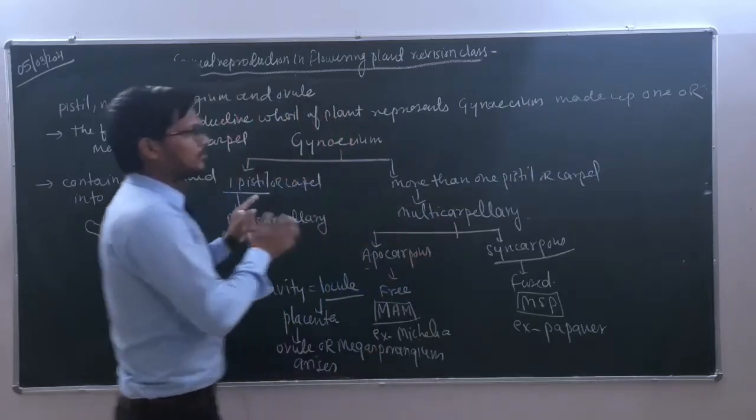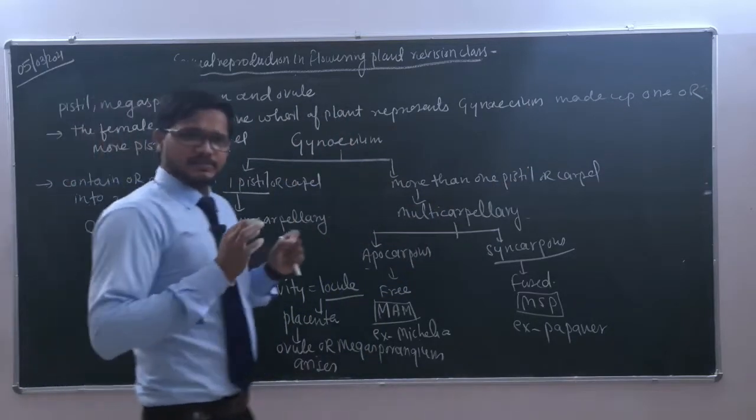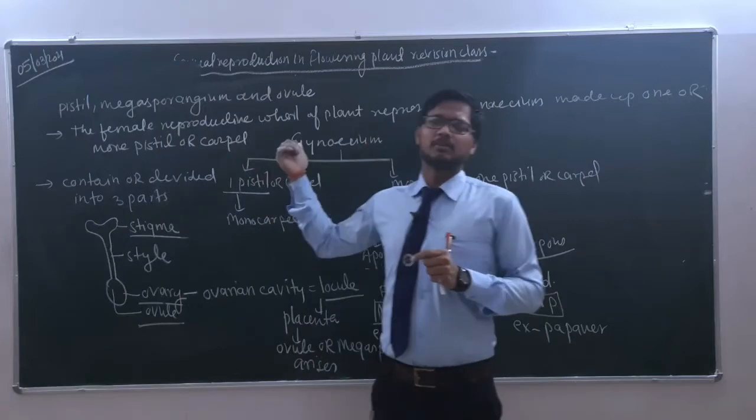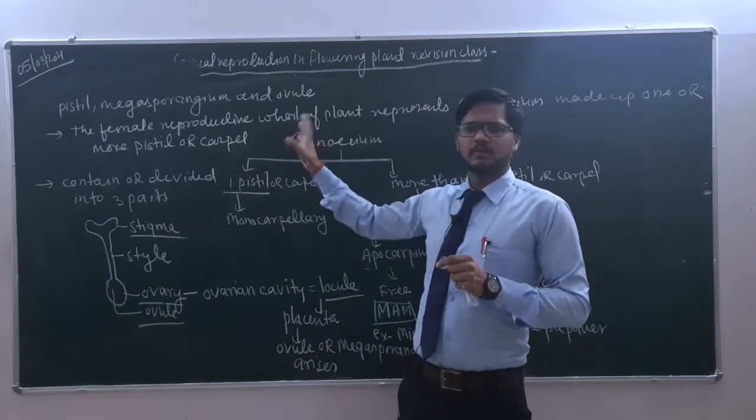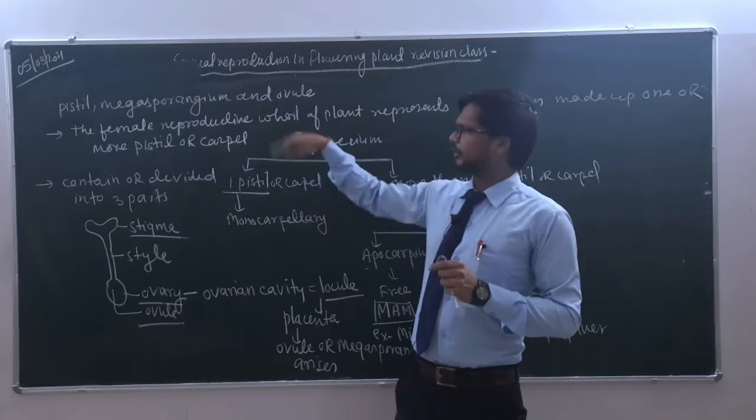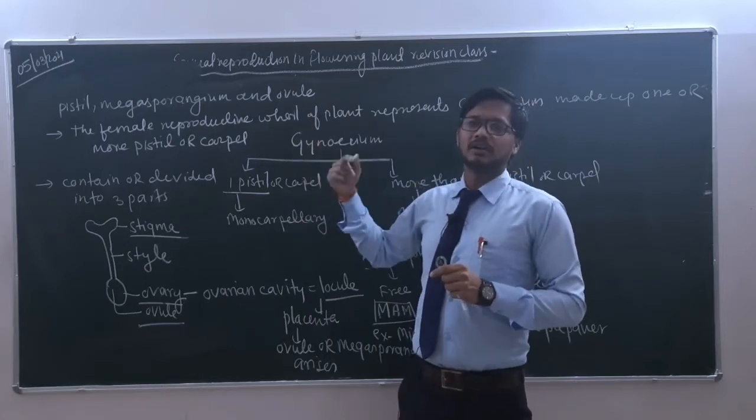Now we are straightforward moving towards the next topic, that is megasporangium. From here we will already draw the diagram of the megasporangium or ovule. That's why we will save the time, and after that we will elaborate and explain all the topics. So I am going to draw the diagram first, then there will be the next part of the explanation.